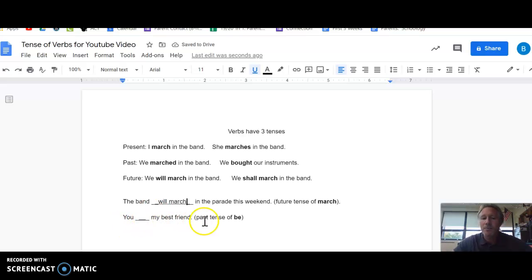This final example, I just want to remind you that the forms of the verb be are am, is, are, was, and were. So don't be afraid to... oh, has it got to be being, been? No, it doesn't. So you blank my best friend. If I'm looking for the past tense of be, it's not going to be are. It's going to be you were my best friend. And you got to wonder what you did to become a past tense best friend.